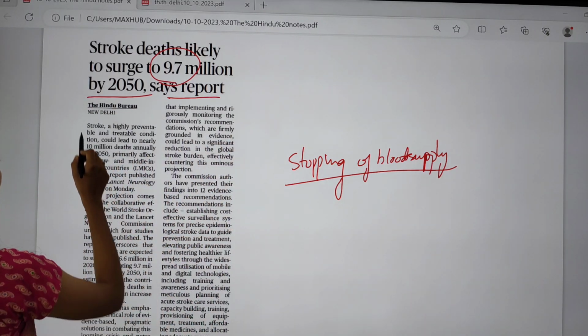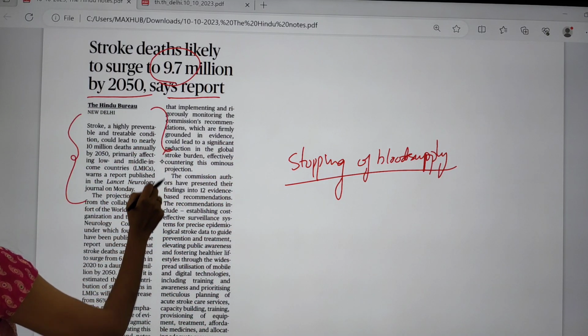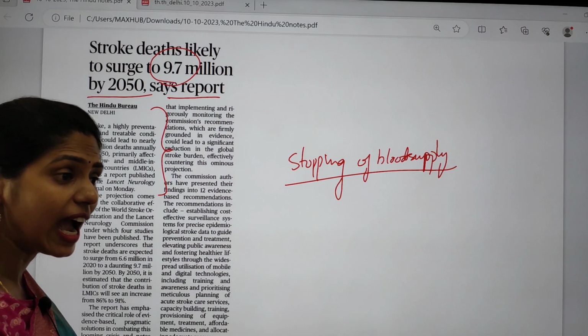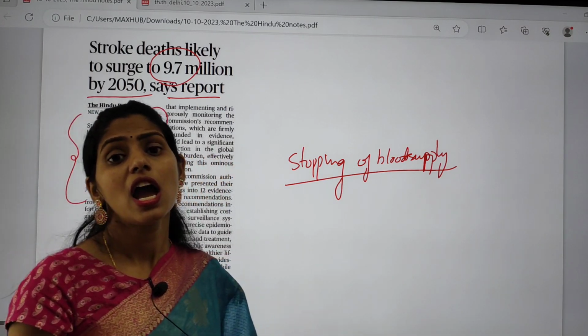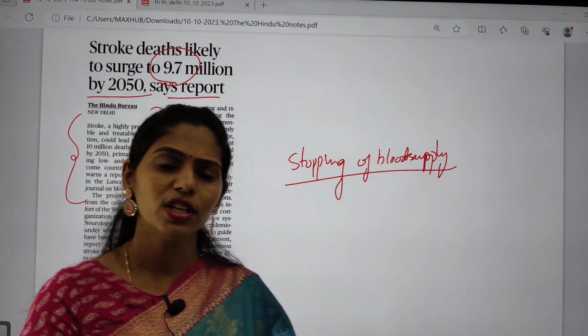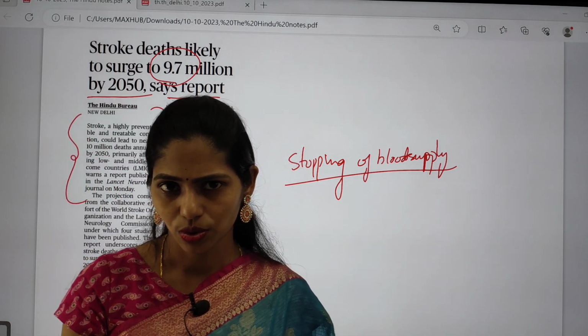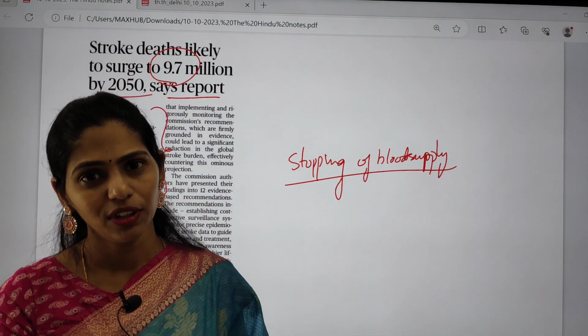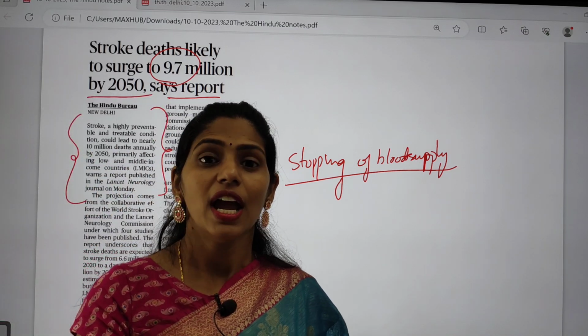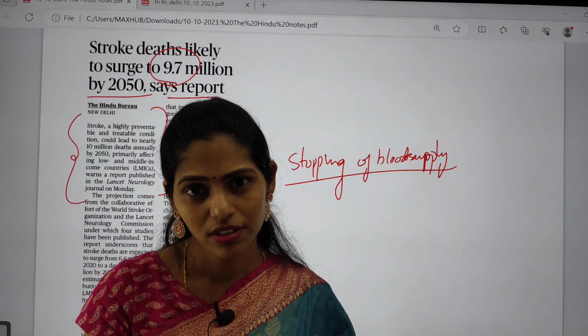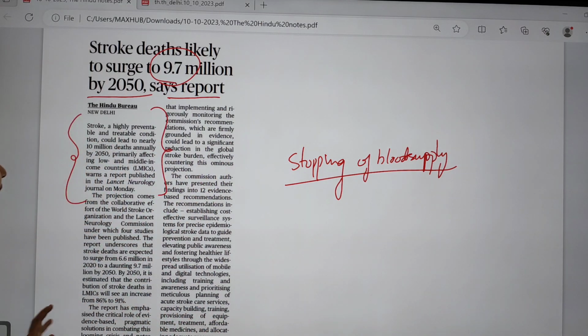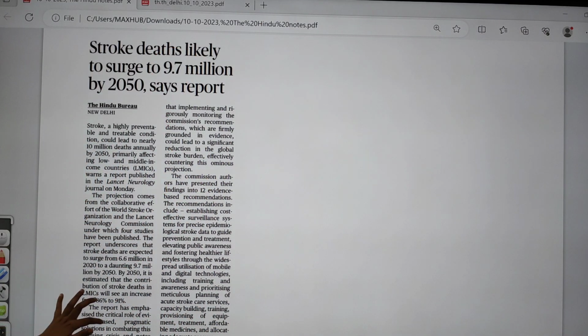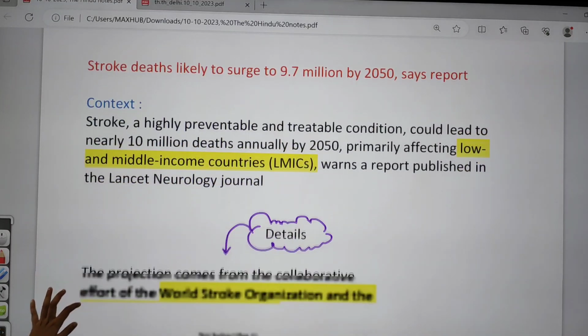There is an article which says that stroke is highly preventable. If you have lifestyle modifications and take proper treatment, yes, you can come out of the stroke. But even so, there is an increased risk of stroke, and it is one main contributor to the deaths of around 9.7 million people, according to this Lancet survey.